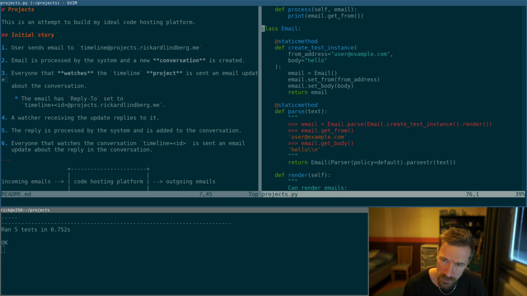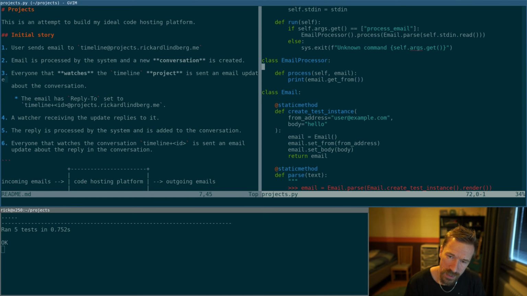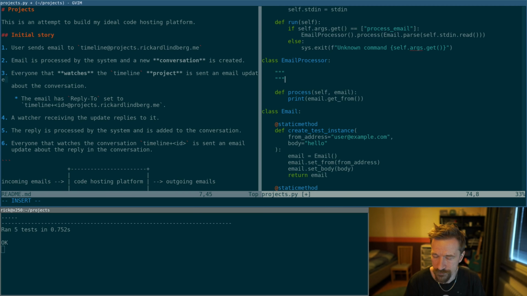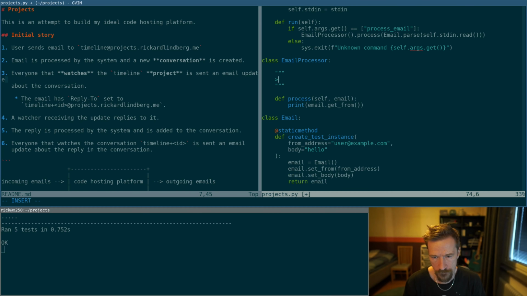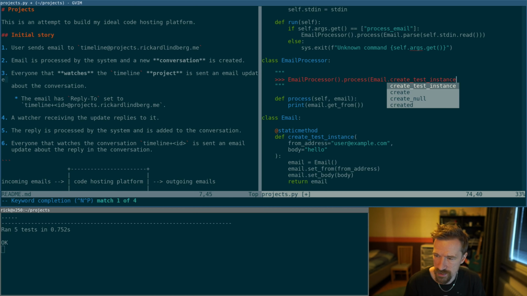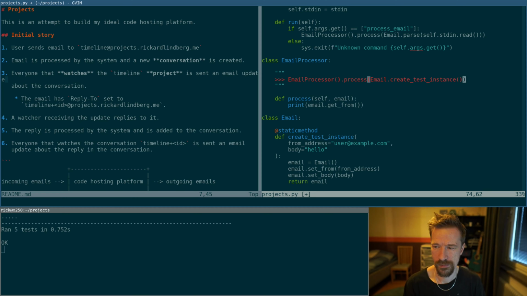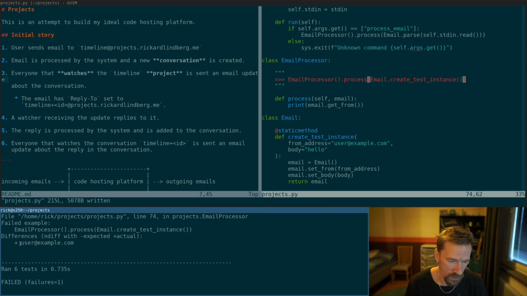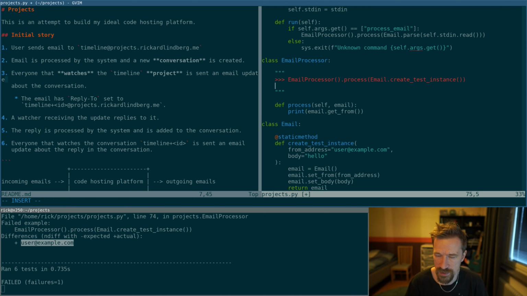So now we can write more specific tests for the email processor, and we can write those like this. So email processor, process email, create test instance, yeah, something. So this will print the from address. Let's just add that as an example here.